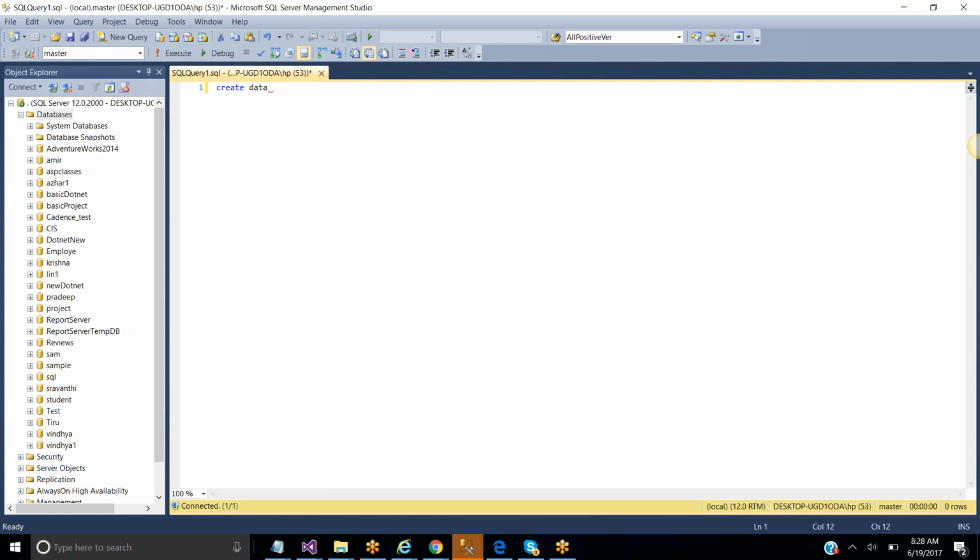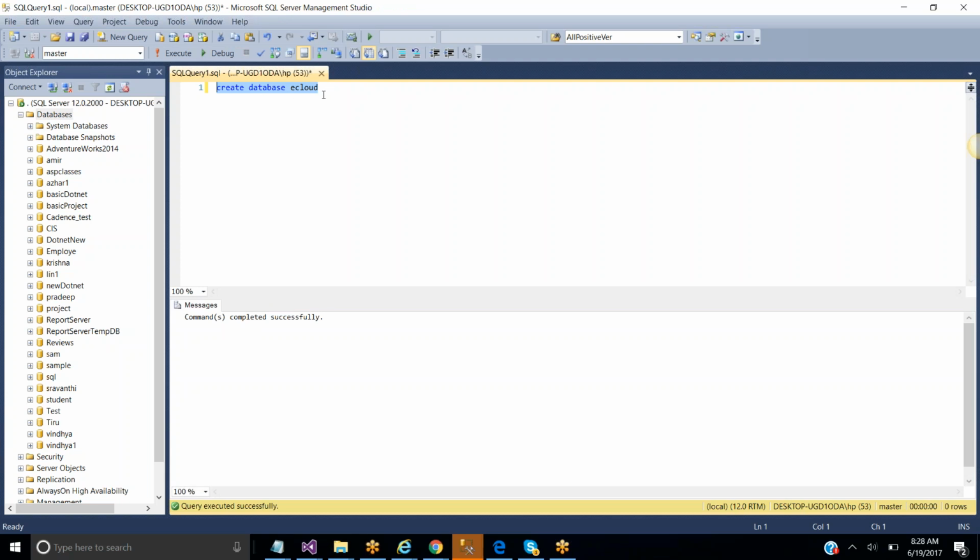So create database, and the name of the database would be something like eCloud. Okay, eCloud is a database, and after writing create database and the database name eCloud, select this and click on execute. Okay, so it will execute the query, that is, command completed successfully.